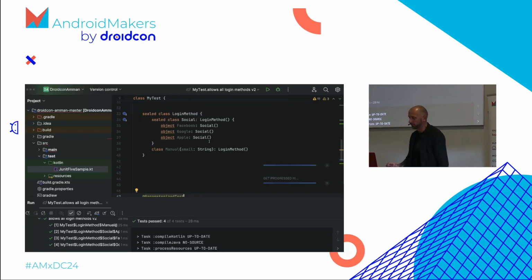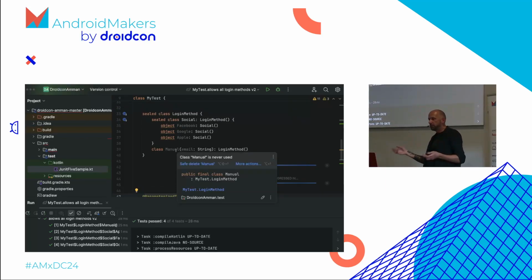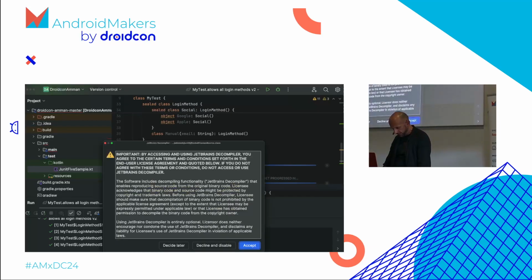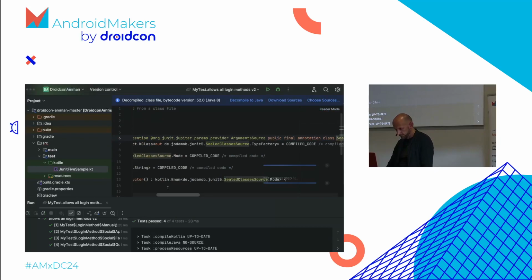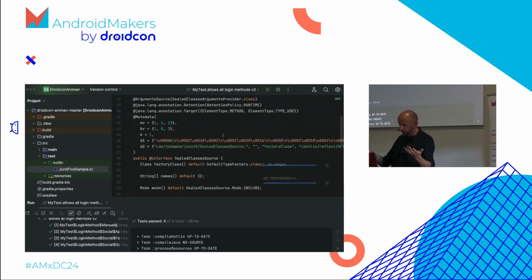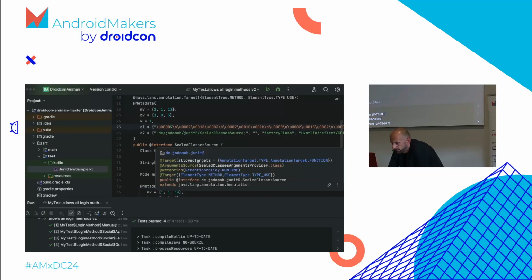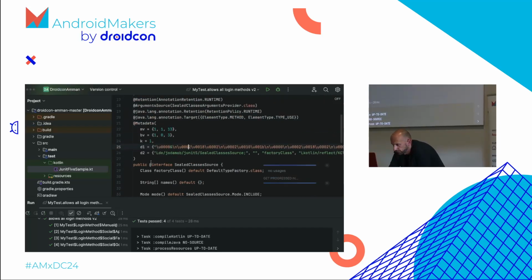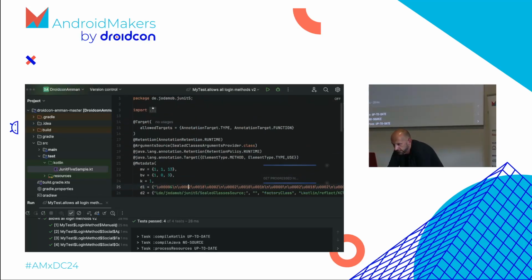So why do I need the reflection there? Because I needed to instantiate this thing manually with a parameter. I have no idea what it is. So let's see if I can jump into the code here. Let's see, maybe the decompiling will help us. Oh, by the way, here's the metadata annotation. This is what we wanted to say earlier, by the way. Let's see if I see something. I don't have the original code on the other project. I would have had it. Very unfortunate. I can show it later.